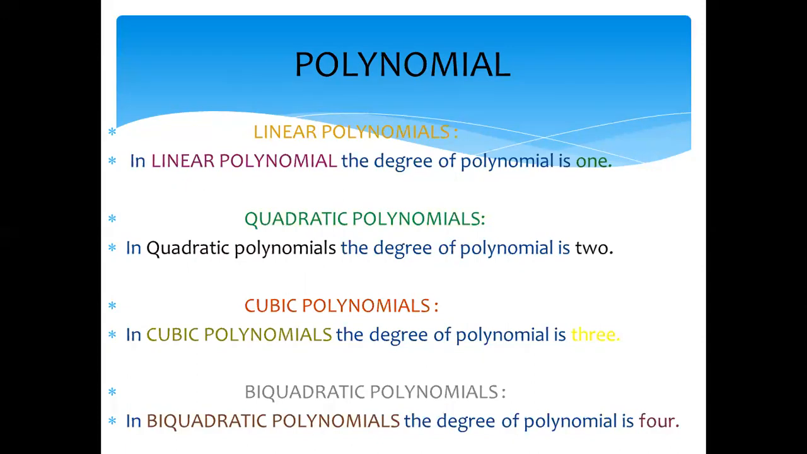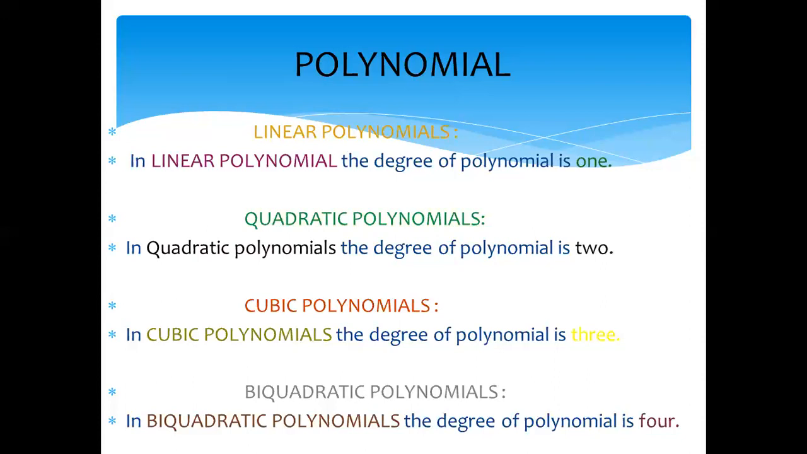Then cubic: the highest degree of the polynomial is 3, then that expression will be a cubic polynomial. Then biquadratic: if the highest power of the variable is 4, then that expression is called a biquadratic polynomial. Is it clear? 4 types: linear, quadratic, cubic, and biquadratic. Linear, power is 1; quadratic, power is 2; cubic, power is 3; and biquadratic, power is 4.